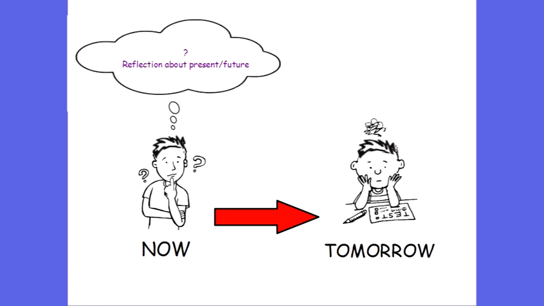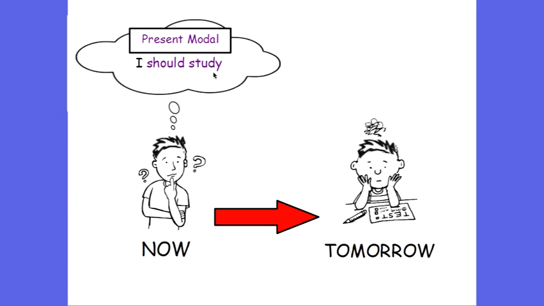Okay, so here we have a boy, and he's reflecting, right? And he's thinking about tomorrow. Why? Because tomorrow he has a test. So he's thinking to himself, I should study. So this is a suggestion for himself about now or the near future, tomorrow, tonight.